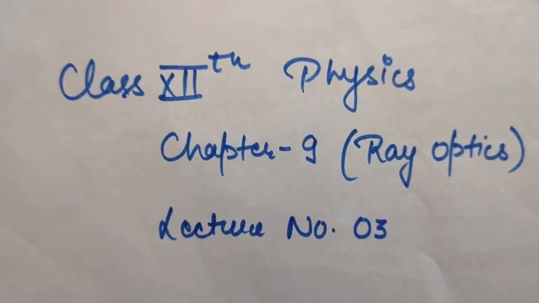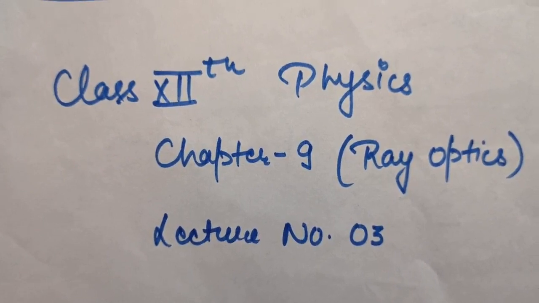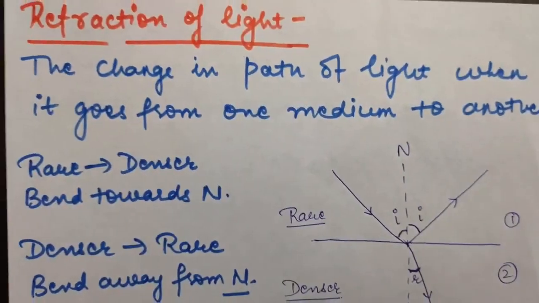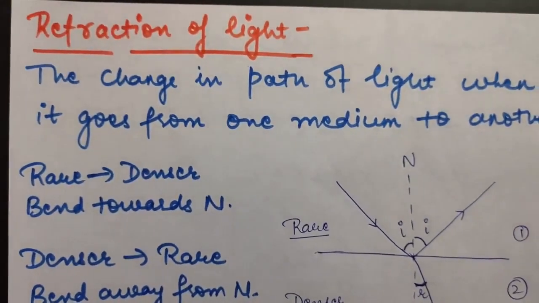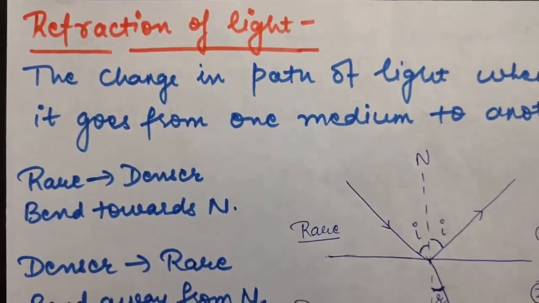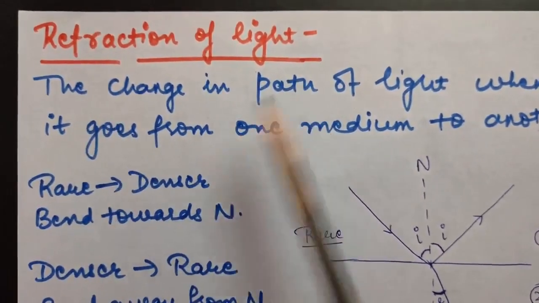Good morning, students. So this is class 12th physics, chapter number 9, that is ray optics, and lecture number 3. In the previous lectures of this chapter, you have studied about mirrors and reflection of light, but today we'll be starting refraction of light.